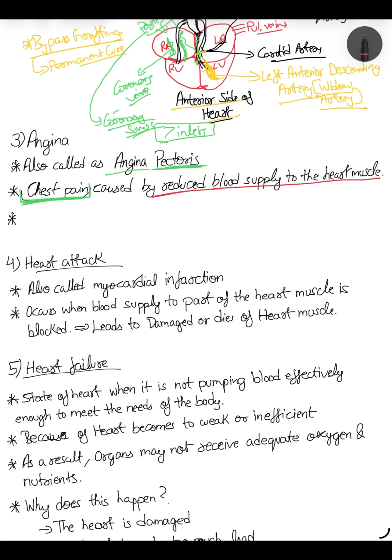I already told why the blood supply is reduced: because of atherosclerosis, deposition of fat, calcium and cholesterol in the coronary artery, and because of less blood supply, not enough oxygen reaches the heart.